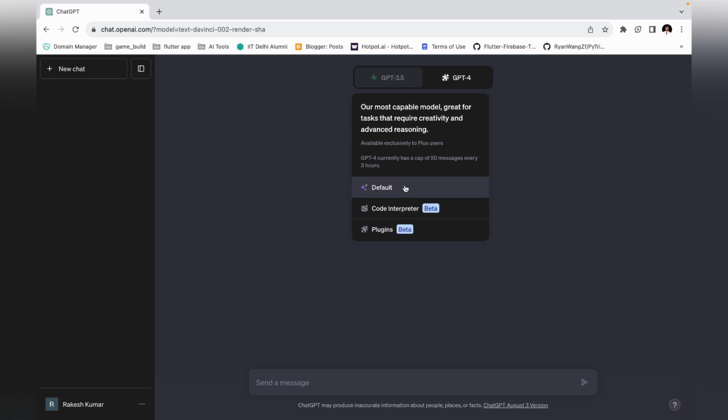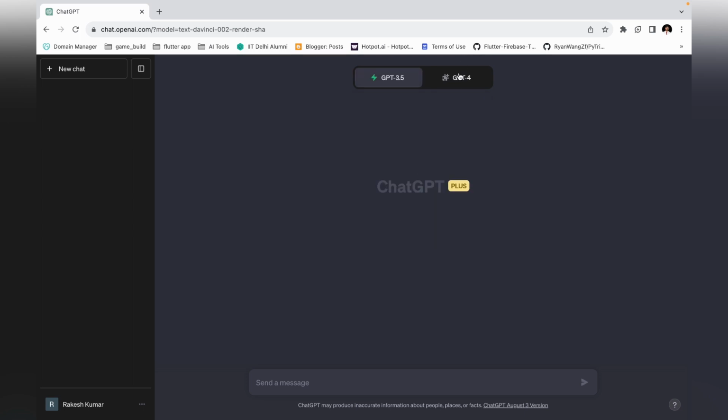Apart from this, ChatGPT-4 has two things: the code interpreter, right? In the code interpreter you can see there is an upload file option.